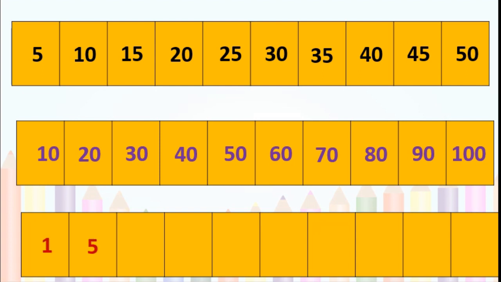Okay, good. Next one. 1, 5, 9, 13. Some relation is there. Please find out. 1, then 5, then 9, then 13, then 17, then 21, then 25, then 3 question marks. You have to find the next 3 numbers. If you practice questions like these, it will become very useful for the scholarship exam in standard 5th.